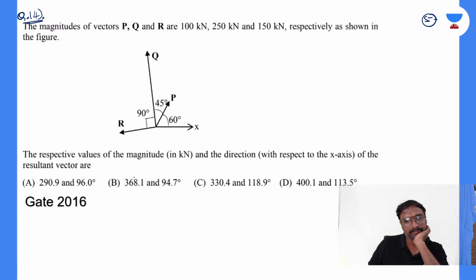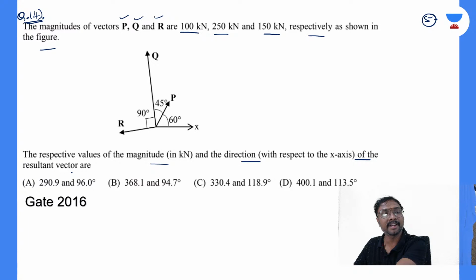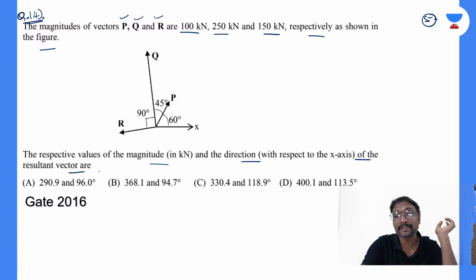You are asked to identify the respective values of the magnitude and direction with respect to the x-axis of the resultant vector. This is a resultant force, with both magnitude and direction, so that is why you call it a vector. Is it clear why you are calling it a vector, everyone? Because it has force magnitude and it also has direction. Otherwise you would be calling it a scalar.